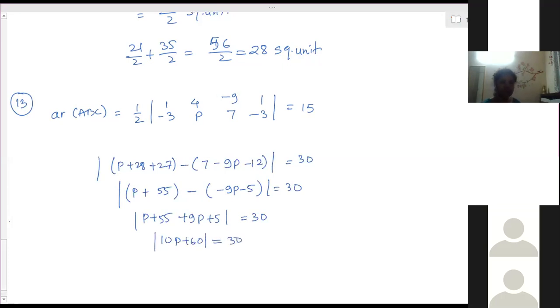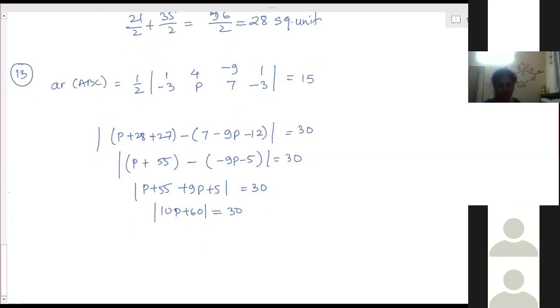Now this is the absolute sign. So whatever the value of P, sometimes this answer is positive, and maybe this answer is negative as well. Because we are taking the minus sign out, this one minus sign we are not taking, so therefore you are getting only the positive 30.